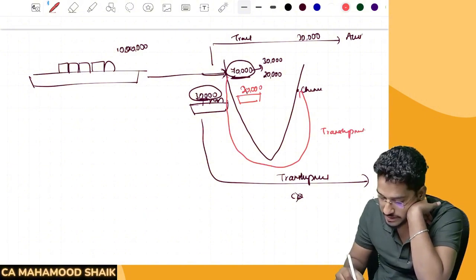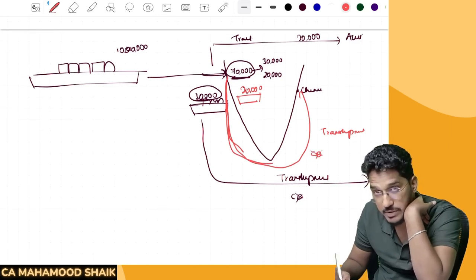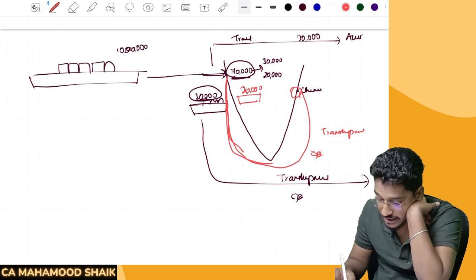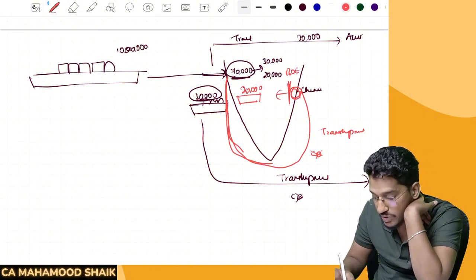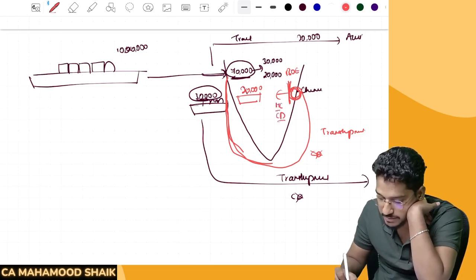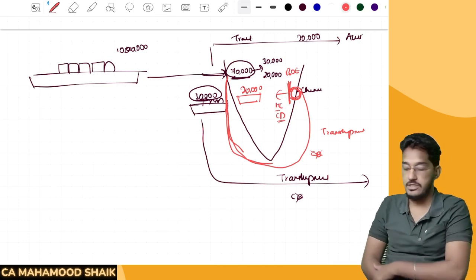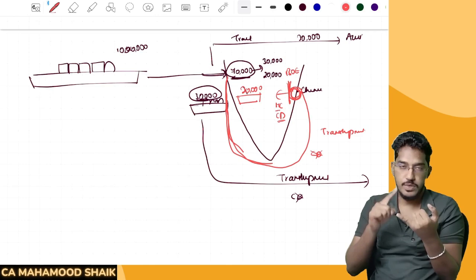Now you tell me, when this vessel containing 20,000 has left from Mumbai to Chennai, are you required to pay customs duty? No. On this also, you are not required to pay customs duty. But from Chennai, they will be cleared for home consumption, no? A bill of entry will be submitted and it will be cleared for home consumption, right? So at the Chennai port, when the bill of entry is submitted and these goods are cleared for home consumption, at this point of time, customs duty will become payable.